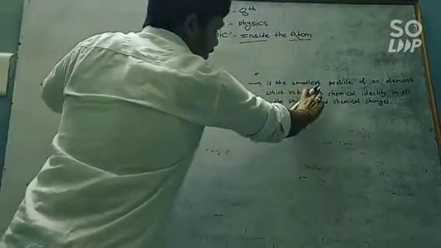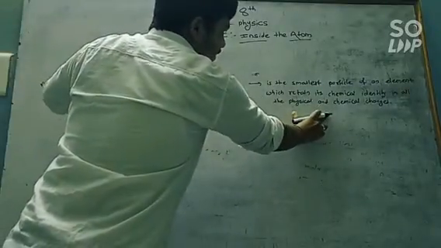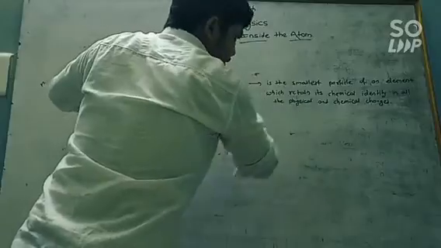In scientific language, what is the definition of the atom? It is the smallest particle of an element which retains its chemical identity in all the physical and chemical changes.